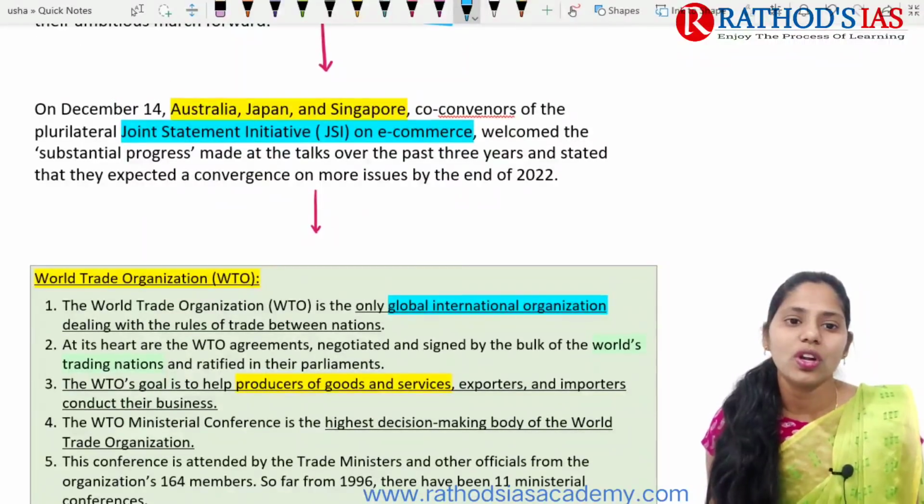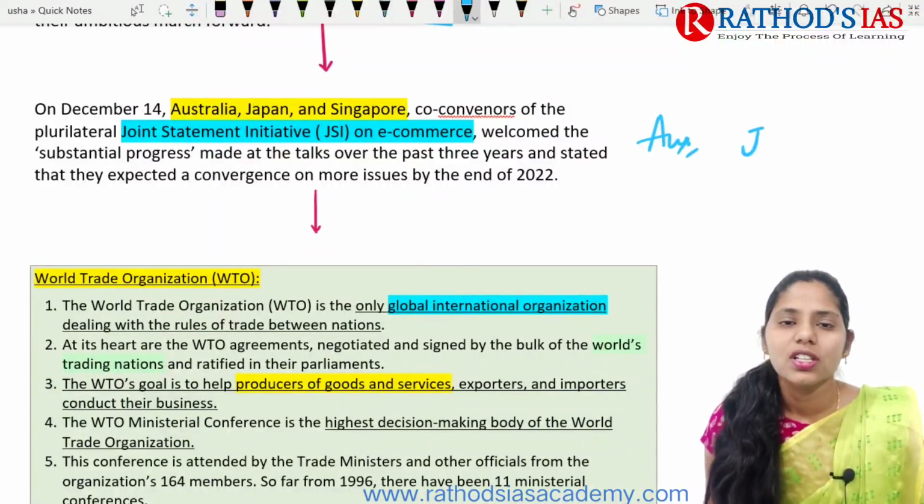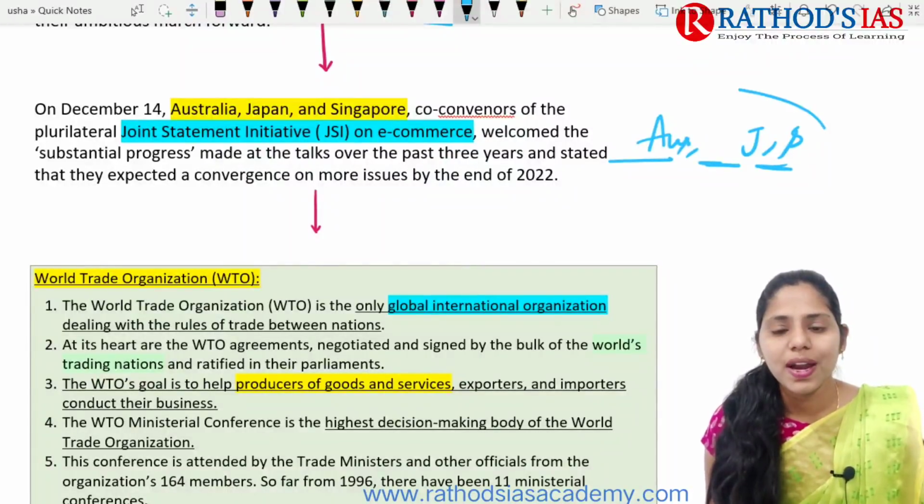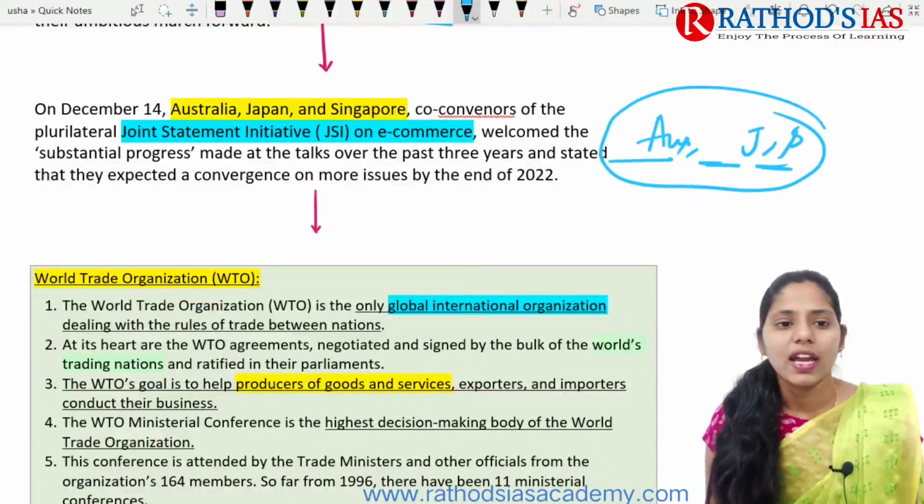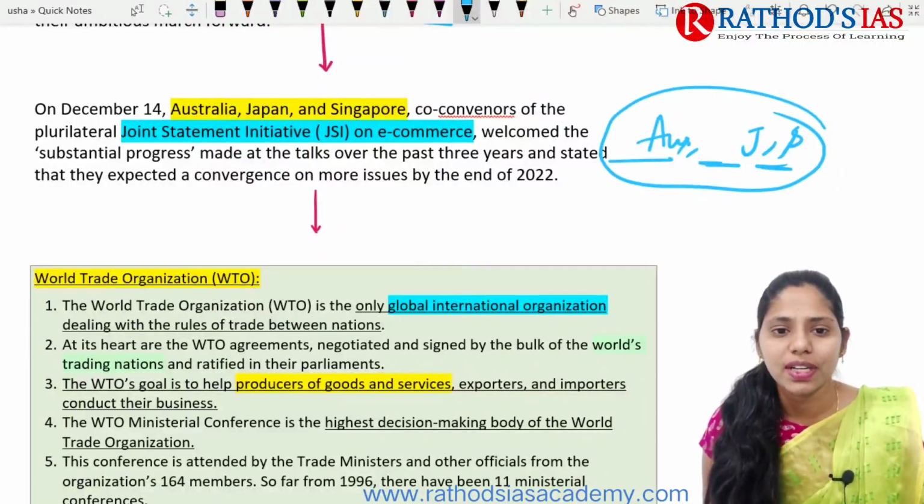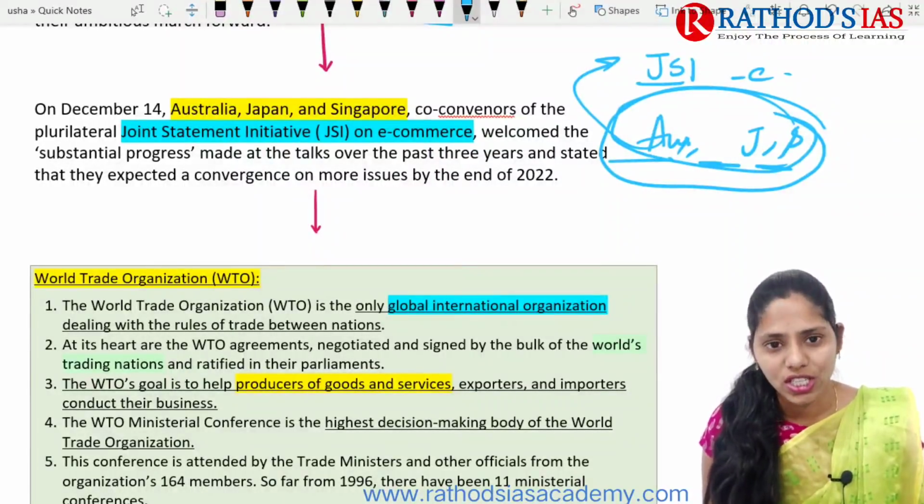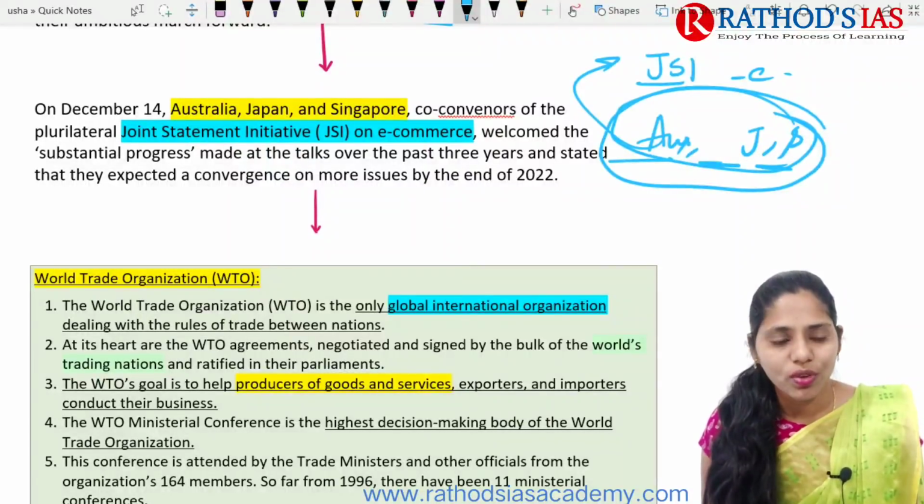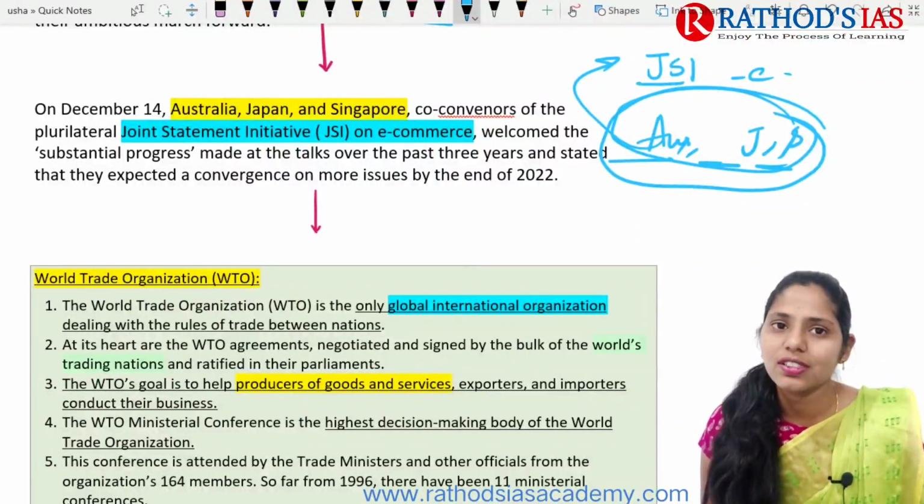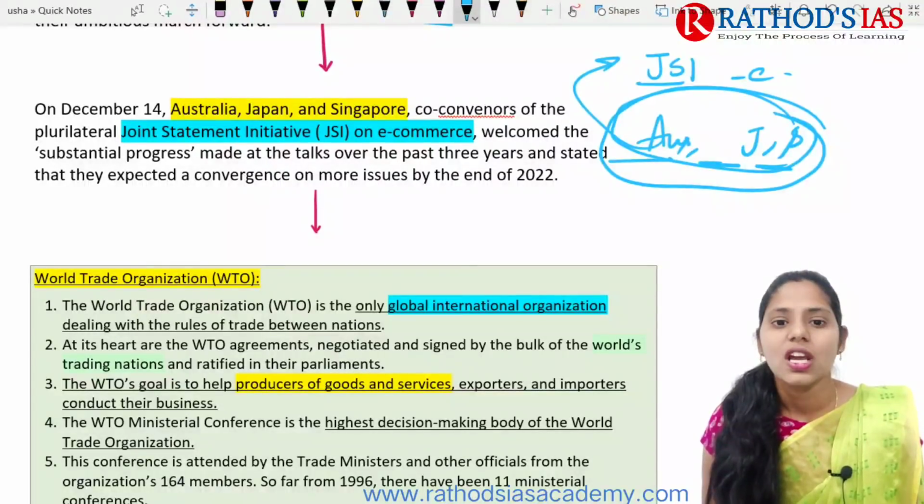So on December 14th, Australia, Japan and Singapore came up with a joint statement initiative, JSI, regarding e-commerce. So these countries came up with this joint statement initiative on e-commerce. It is one of the welcome steps, and it is also welcome for the substantial progress. They also came up with talks over the past 3 years, and the joint statement initiative was launched in 2020.